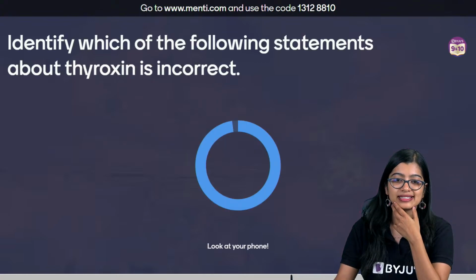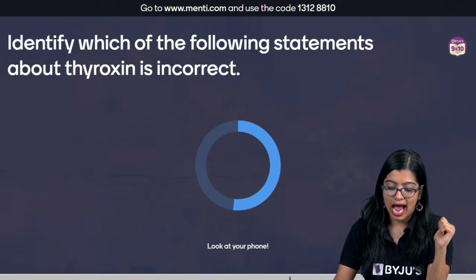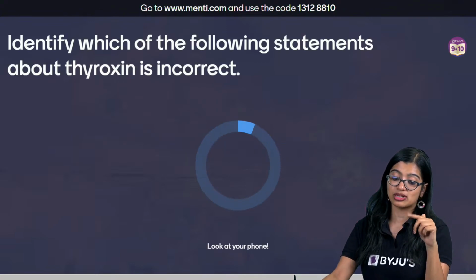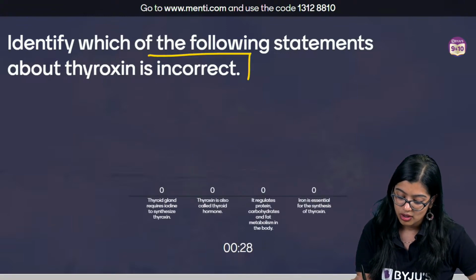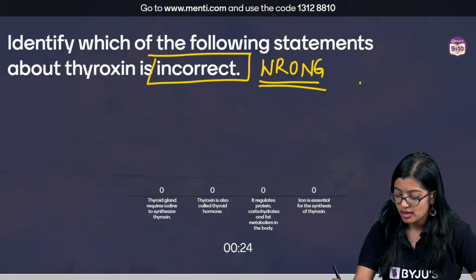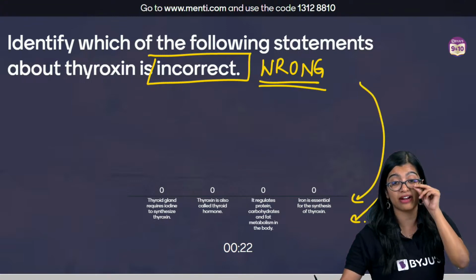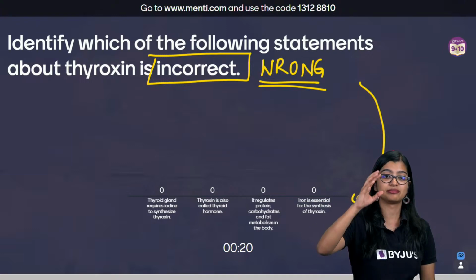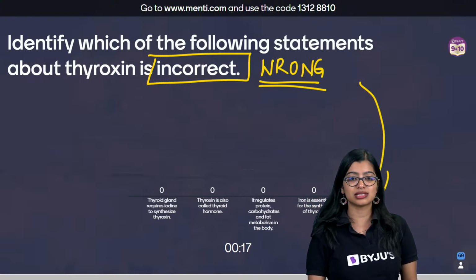Galti se ho gaya, koi nahi, it's okay. Identify which among the following statements about thyroxine is incorrect. Wrong statement. Which is not true, which is wrong. Identify. Read the options and figure out the correct answer. Thank you, Shivansh. Thank you so much.